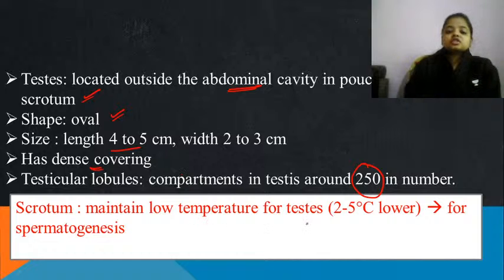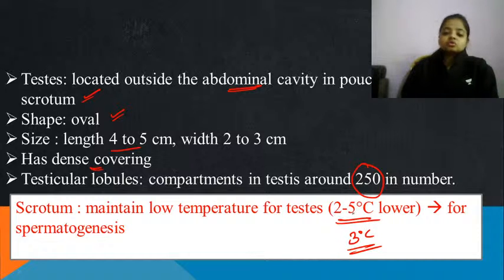The function of the scrotum is to maintain the low temperature, because for the formation of sperm, it needs a little bit lower temperature as compared to the body. In your textbook, it is mentioned 2 to 5 degrees Celsius low, but actually it is approximately 3 degrees Celsius low. So if in the exam 2 to 5 comes, then click on that, and if it is around 3 degrees, then you can go with this option, so that proper function of spermatogenesis can take place.